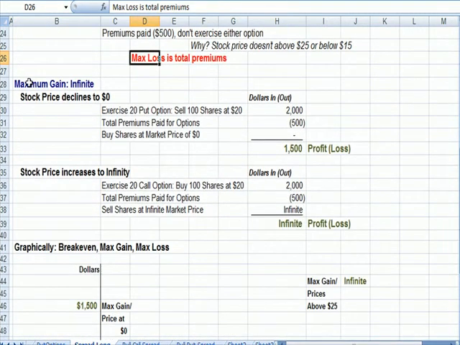What's the most we can gain? Well, what if the stock price goes to 0? Keep in mind we've locked in the right to sell shares at 20, so we would exercise our 20 put option. We'd sell 100 shares at 20. 20 times 100 is $2,000. We paid out premiums of $500. That remains the same. But now, in theory, we can buy the shares for a market price of 0, and we'd end up with a $1,500 profit. So that's one way we can gain.